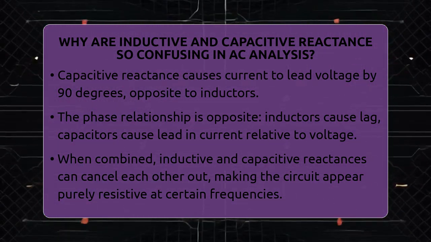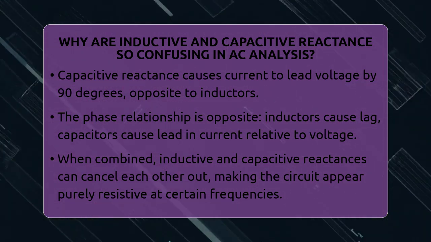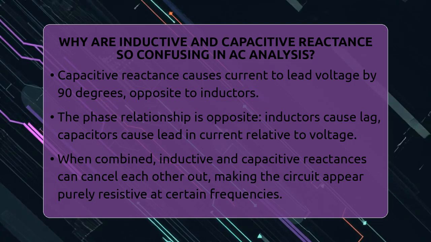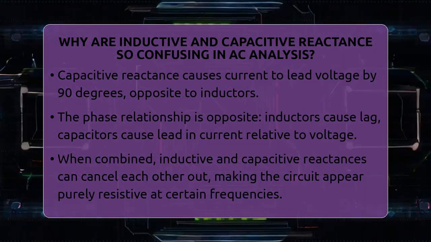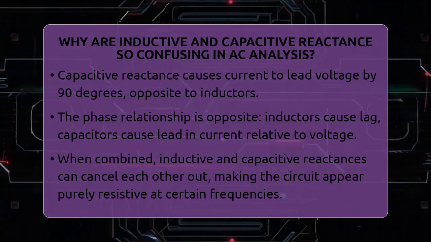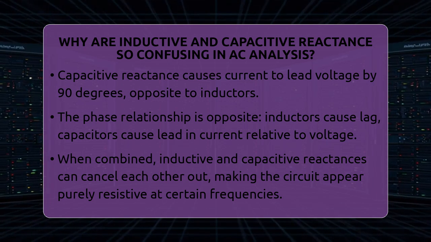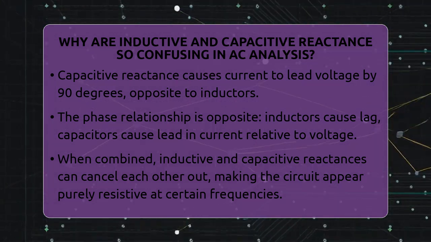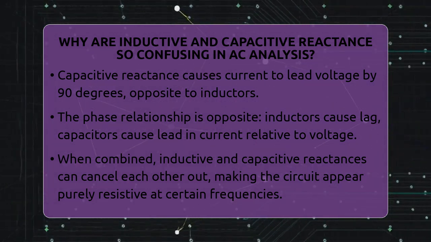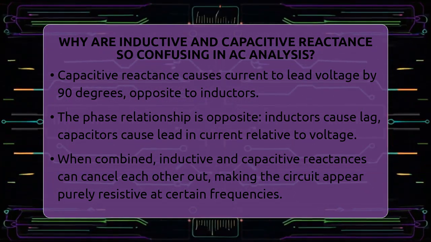Now here's where the confusion kicks in. The phase shift is opposite for inductors and capacitors. In an inductive circuit, the current lags behind the voltage, while in a capacitive circuit, the current leads the voltage. This can be confusing because both reactances are frequency-dependent but in opposite ways. When you combine them in a circuit, they can cancel each other out, which adds another layer of complexity.